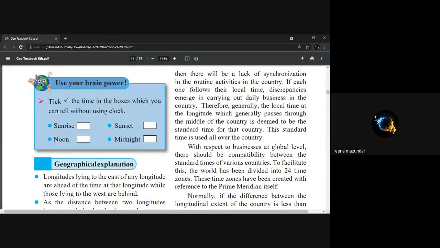Very good. Nidhi? Yes, ma'am. With respect to businesses at a global level, there should be compatibility between the standard times of various countries. To facilitate this, the world has been divided into 24 time zones. These time zones have been created with reference to the prime meridian itself.